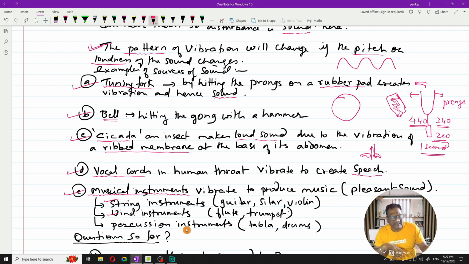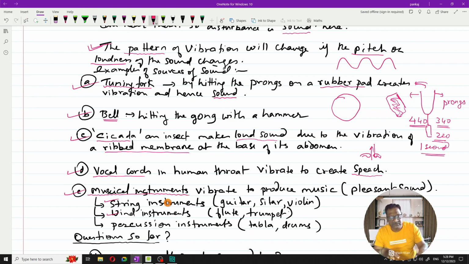Then you have percussion instruments. Percussion instruments are anything which are banged; you have to bang on them. The piano is a percussion instrument: you strike the piano keys.